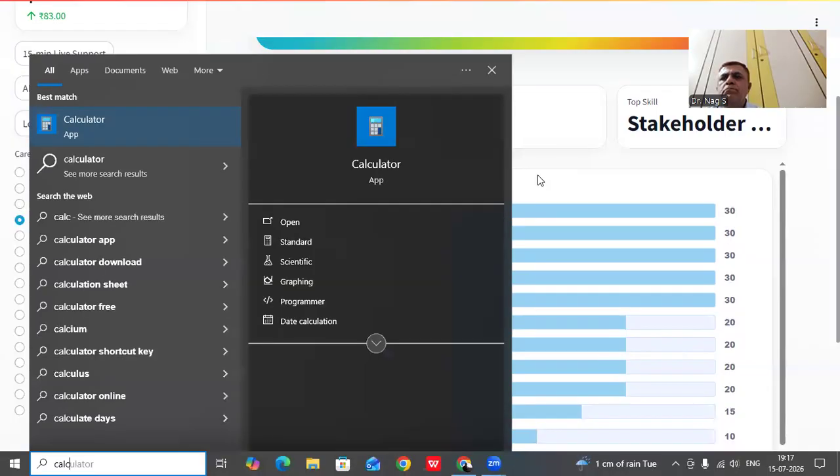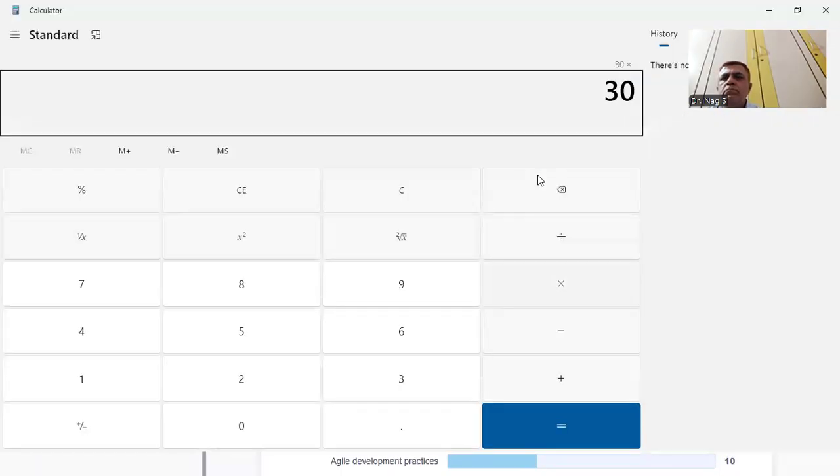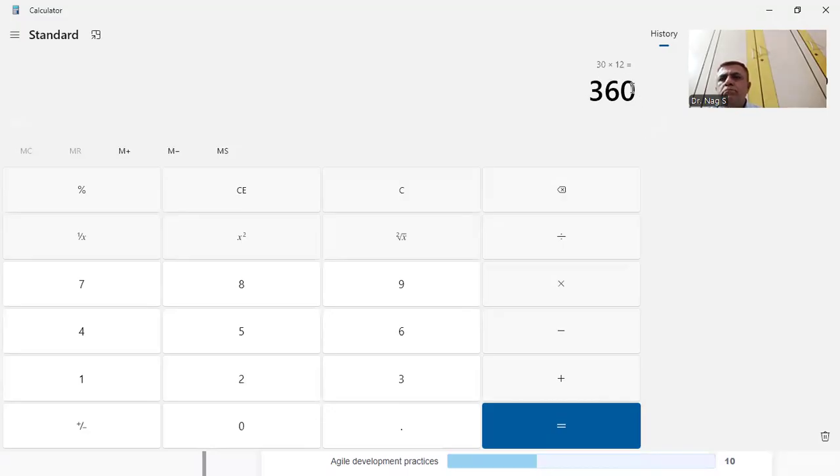So my first target for the next 30 days is to have around 30 into 12 questions, around 360 questions that we have to take up in the next 30 sessions. With these 360 questions, you will be aware of what kind of questions come and what the standard answer is that I need to give, what missing points there are, and wherever there is a gap, I'm going to provide you training content or train you accordingly with respect to projects, with respect to certain previous projects which I have already done, and certain new projects which the industry needs.